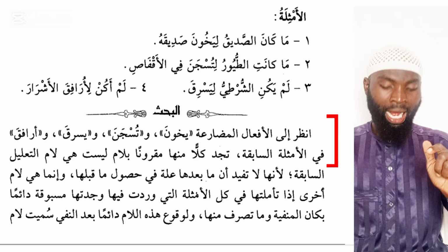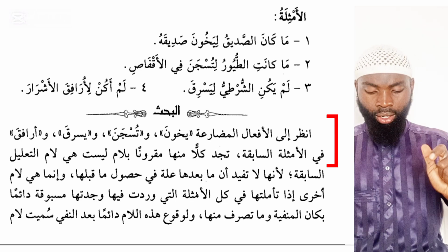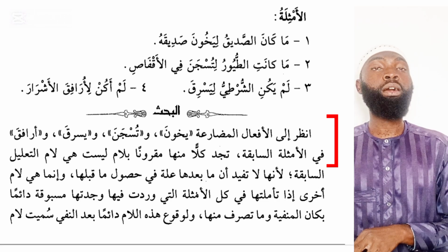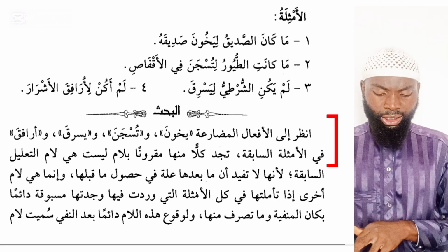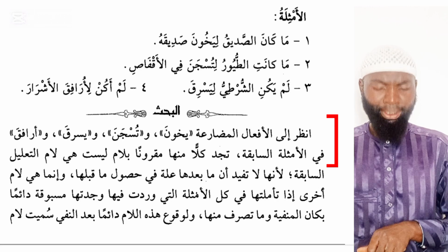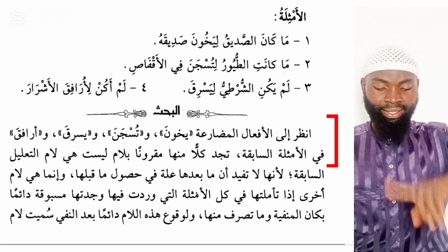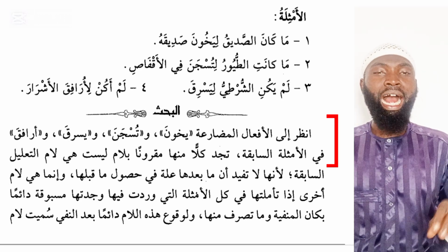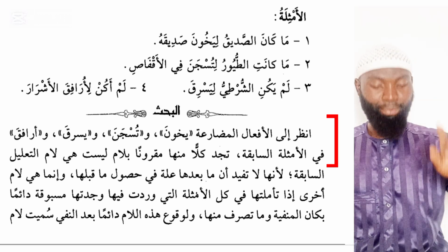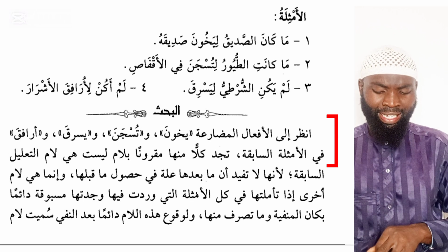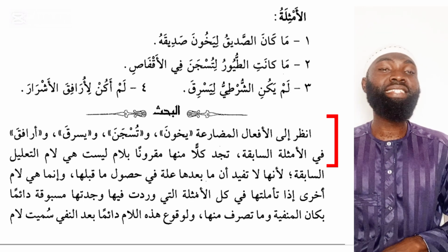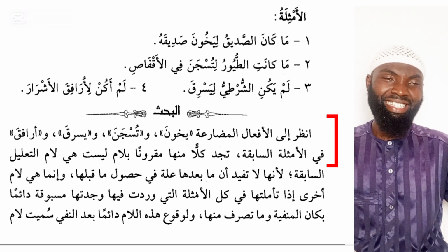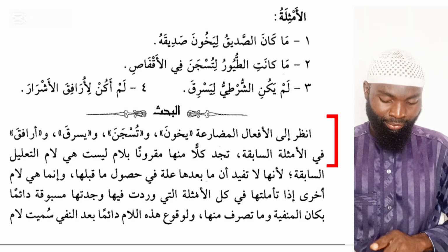The word yahuna, tusjana, yasriqa, wa urafiqa. These four words. Fil amthilati sabiqa, in the previous examples, tajidu kullan minha makrunan bilami. You see that each of these present tense verbs from the 4 examples above are appearing with lam. This lam, laysat hiya lam at-ta'lil as-sabiqa. This is not the explanatory lam which you have explained in the last episode, link placed above.